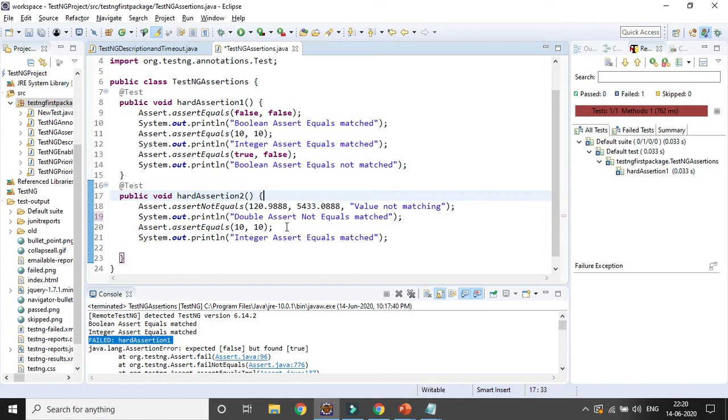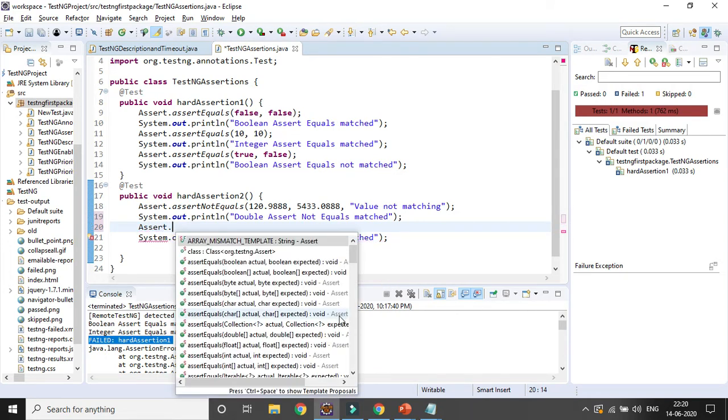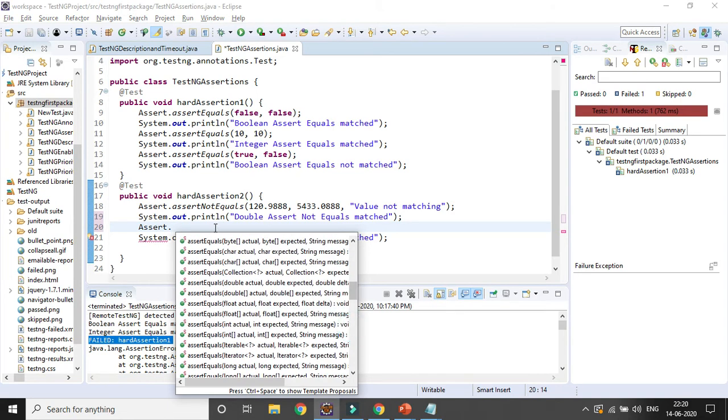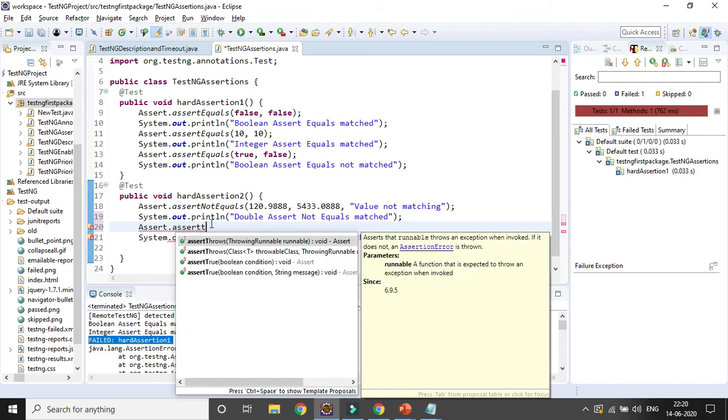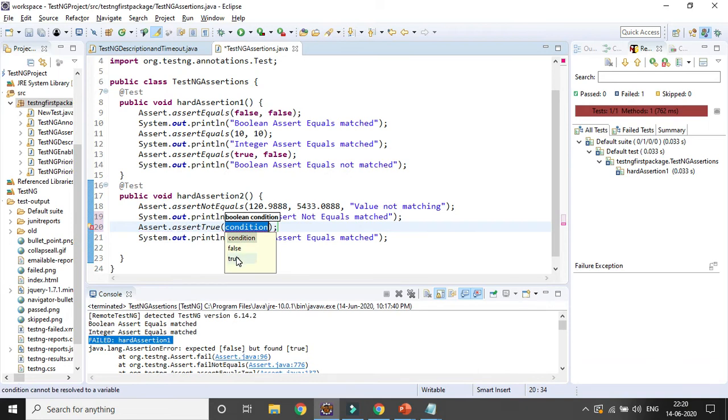And here I can use another method of the assert class. So there are a lot of methods: assert equal, assert not equal, assert true, right? I can use assert true. You can see you need to give the boolean condition. Obviously if you give it true, it will be true. Similarly the assert false also. So here I am giving assert true matched. Okay, let's run the code and let's see.